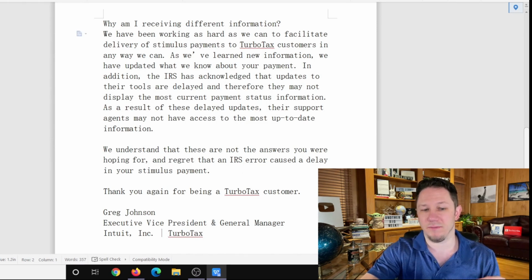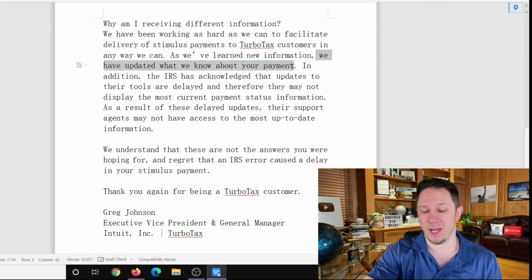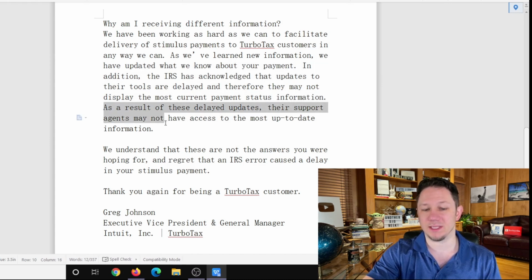Why am I receiving different information? We have been working as hard as we can to facilitate the delivery of the stimulus checks to TurboTax customers in any way we can. As we've learned new information, we have updated what we know about your payment. In addition, the IRS has acknowledged that updates to their tools are delayed and therefore may not display the most current status information. As a result of these delayed updates, their support agents may not have access to the most up-to-date information.